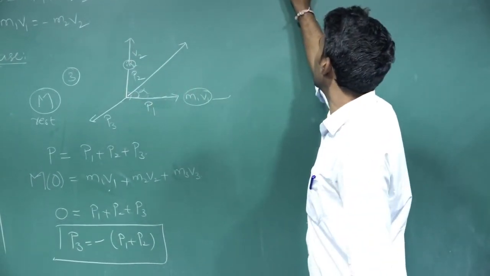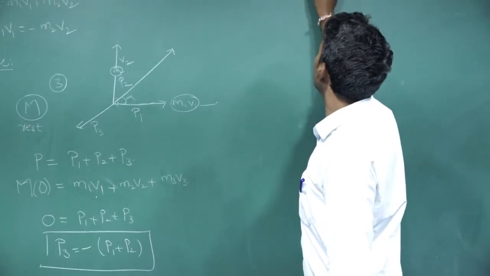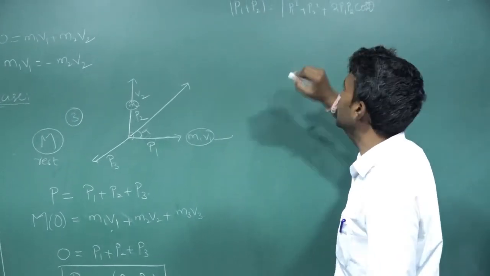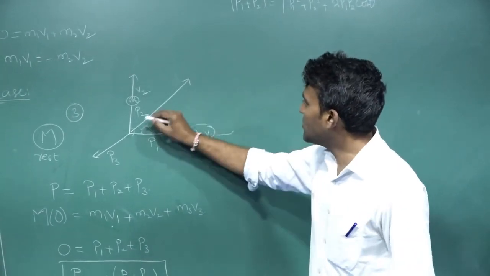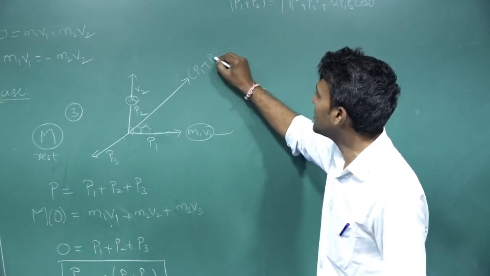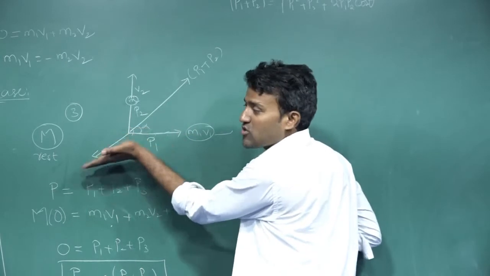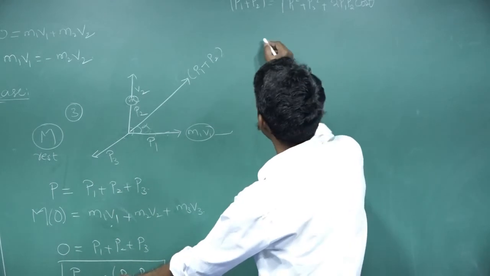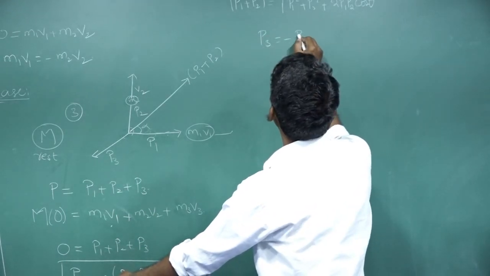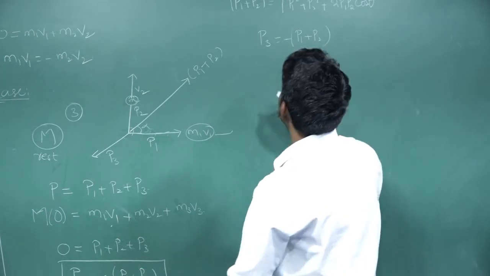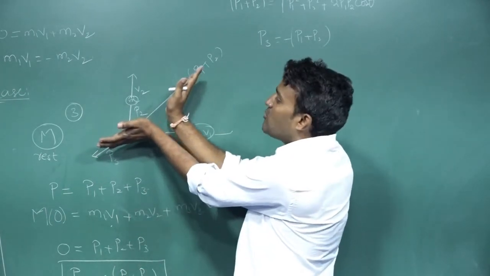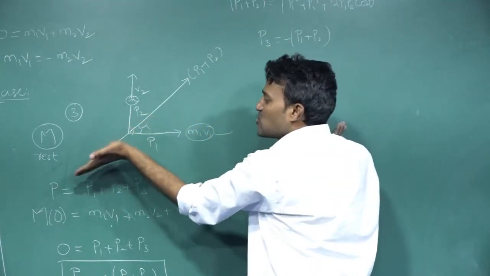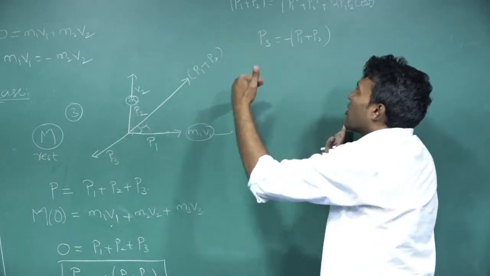P1 square plus P2 square plus 2 P1 P2 cos theta. So this is nothing but P1 plus P2, and it moves along this direction. P3 moves along the opposite direction. P3 is equal to minus of P1 plus P2, which means these two are equal and opposite in direction. The minus symbol indicates opposite direction.